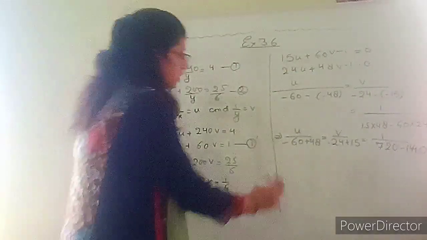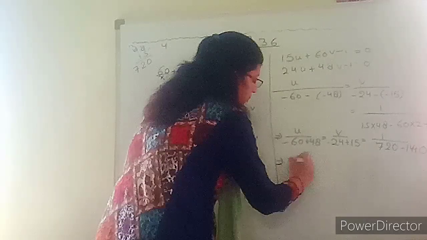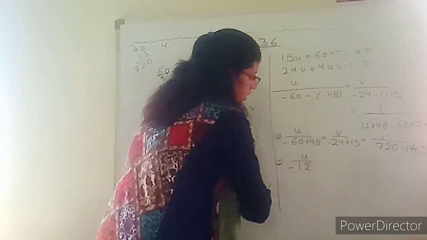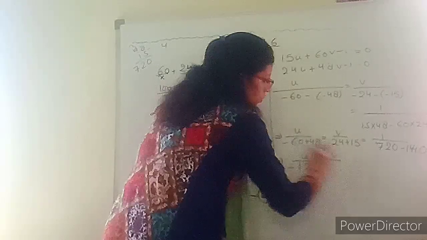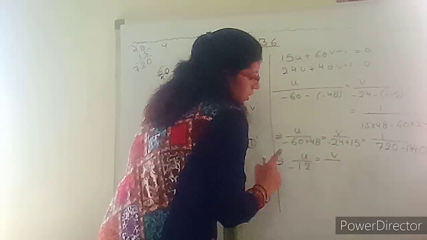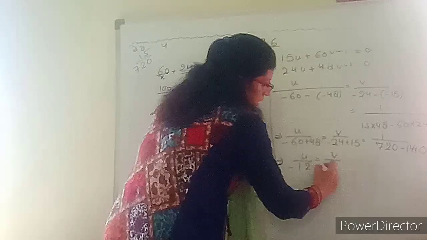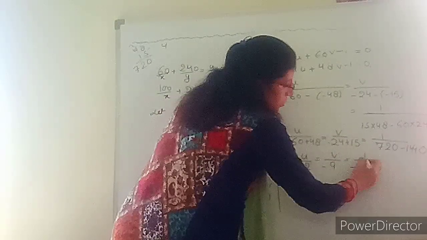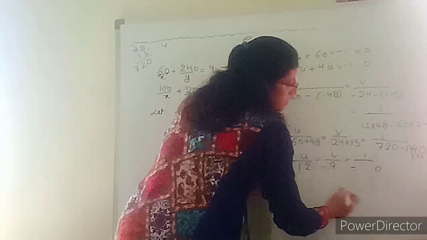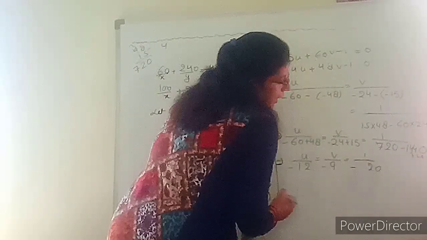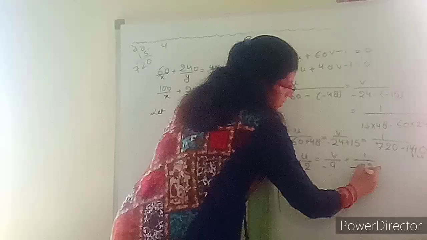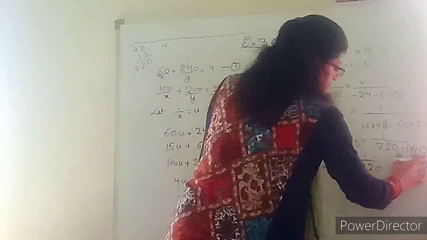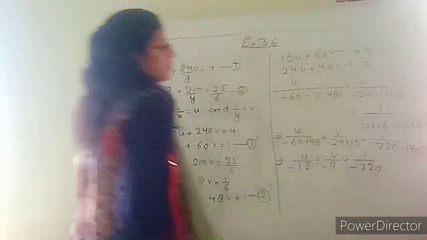Now we will solve it. What will we get? u upon minus 12 equals v upon minus 9 equals 1 upon minus 720. Subtract this: 720 minus 1440, we are getting minus 720.